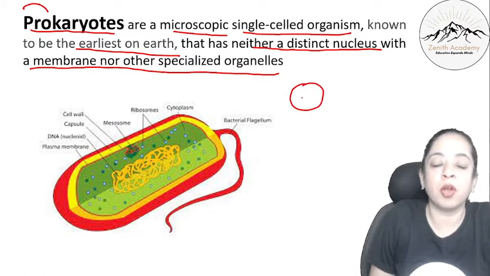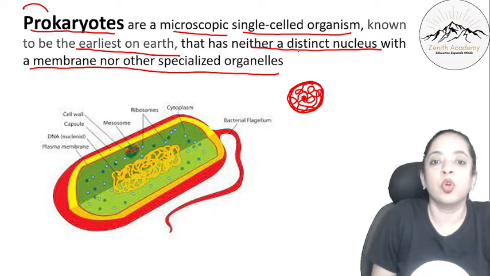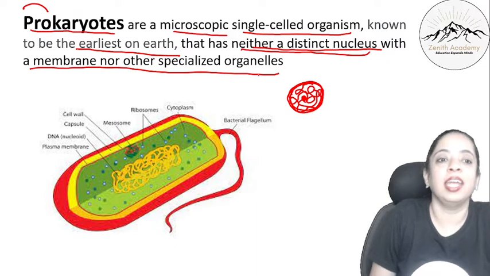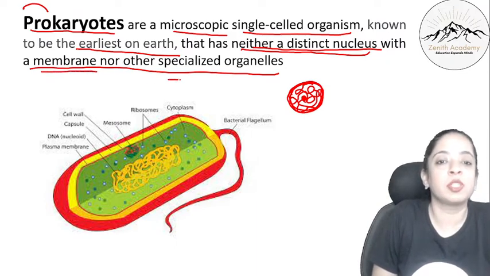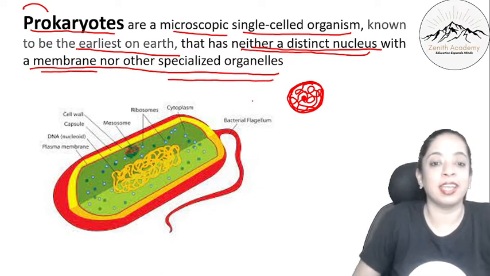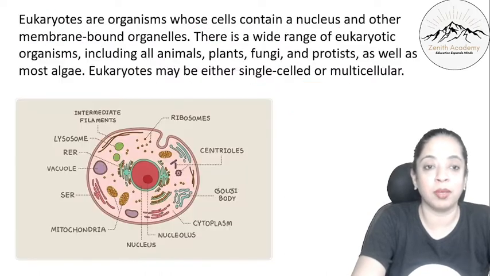We usually see the boundary of the nucleus. Then there is a nucleolus, and these are the chromatin fibers where DNA is present. So it is enclosed in a boundary, but here there is no boundary, right? They are just scattered. So it does not have a distinct nucleus or a nuclear membrane, and it does not have special organelles like the mitochondria and all those things.